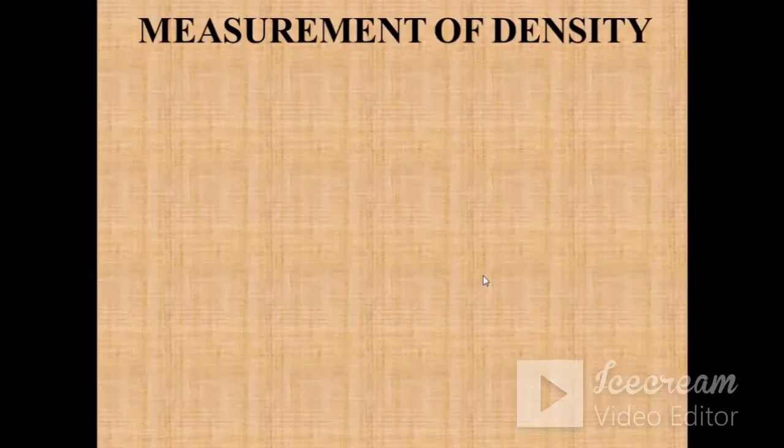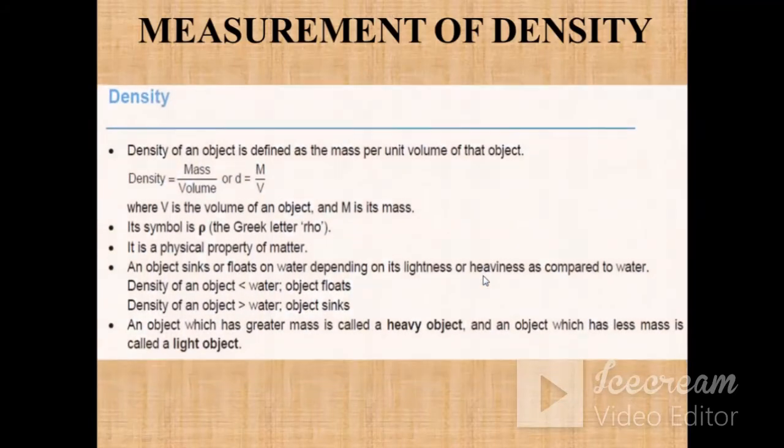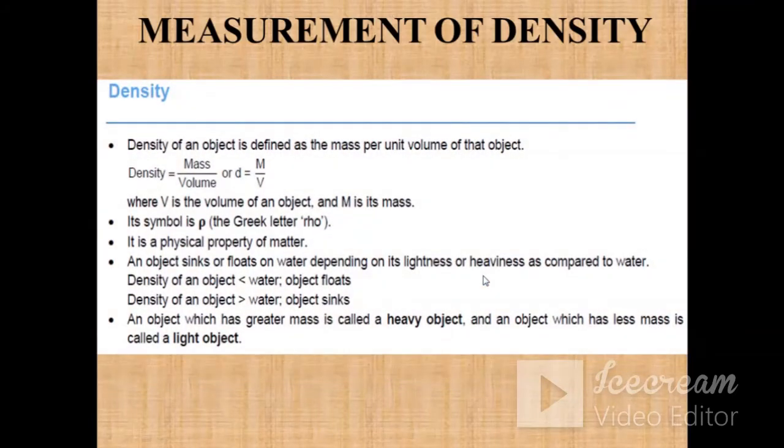Now the first topic of this chapter is measurement of density. So the question is, what is the meaning of density? Density is actually the mass per unit volume of that object. That is, the formula of density is mass upon volume. It is a physical property of matter.